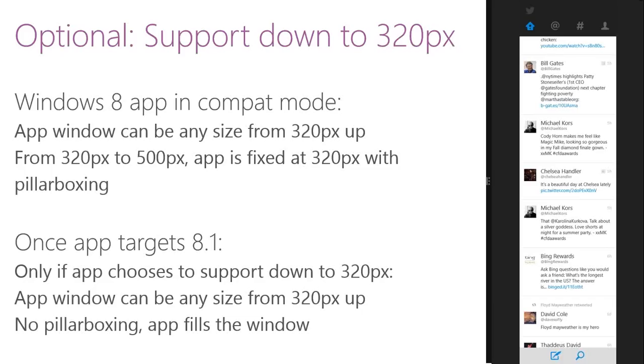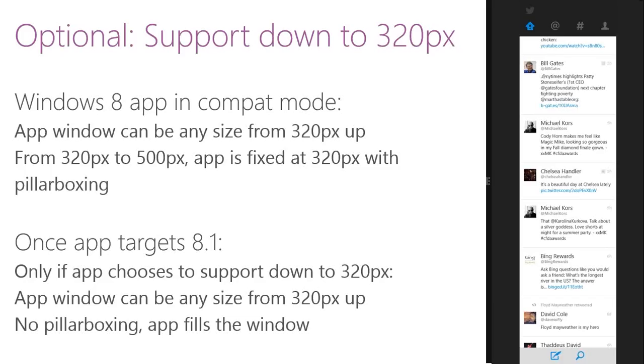Now, when this same Windows 8 application, which is running on Windows 8.1 but has not yet targeted Windows 8.1, when you want to target it to 8.1, you will have to do some work. You will have to make some changes in the code, and at this point of time, no pillar boxing of the applications will be there.